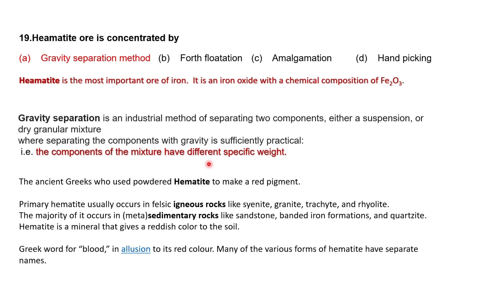Then, hematite is named from the word for blood, like hemoglobin. These are extra points to know about the metal. Hematite is a red pigment. It occurs in igneous rock, and in some places as sedimentary rock also. When we see scattered pieces of hematite, it looks like a spread of blood, so it is named hematite.